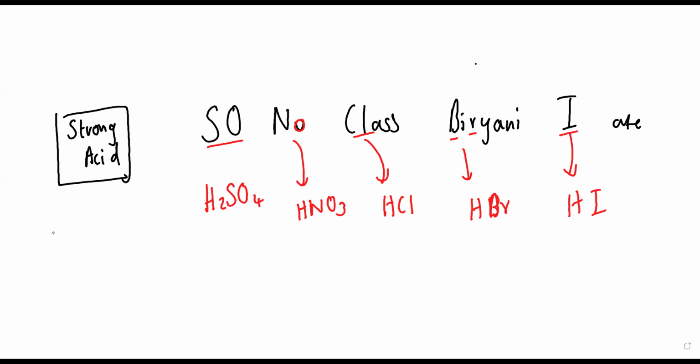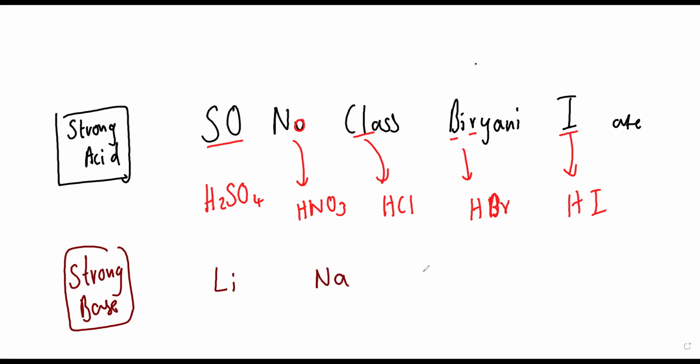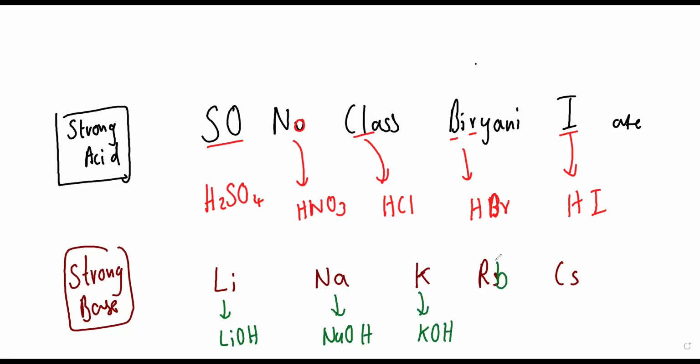And for strong base, beta, what you have to remember? Base means anything which has OH. What you have to remember, beta? "Lina ke RBCs." Base means what it will have, beta? OH. So LiOH, NaOH, KOH, RbOH and cesium hydroxide. These are strong, beta.